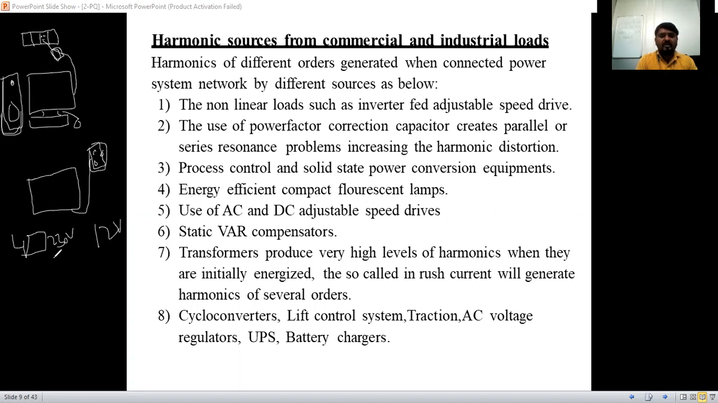So for that reason, we were using a transformer. At the start, we have to use the transformer. The transformer will convert 230 volts into 12 volts. Then that 12 volts we were converting into DC by using a rectifier. So like that, this was a big process previously.